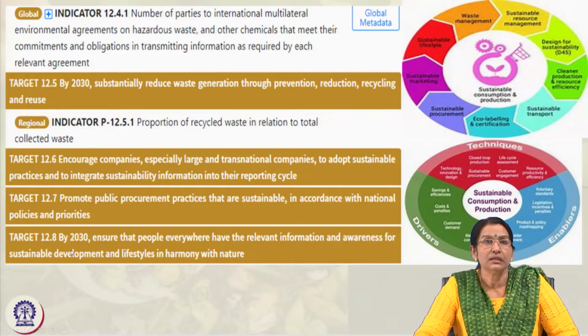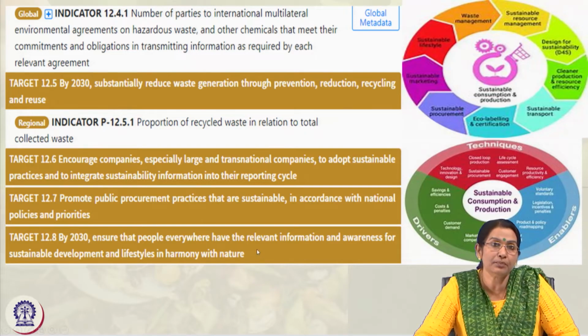Then people everywhere must have the relevant information and awareness for sustainable development and a lifestyle in harmony with nature. Ultimately it advocates that we must lead a life, and our lifestyle should go hand in hand with nature, in harmony with planet Earth, so that it is a sustainable lifestyle.